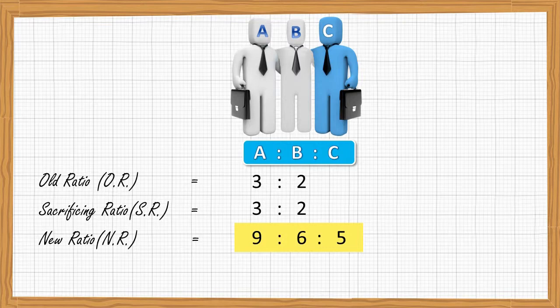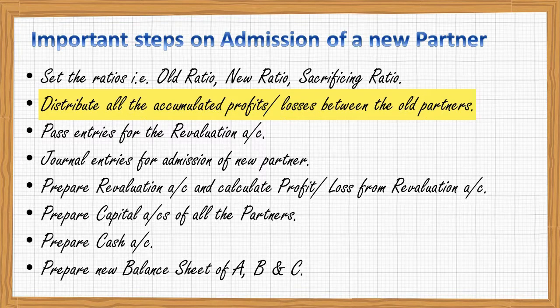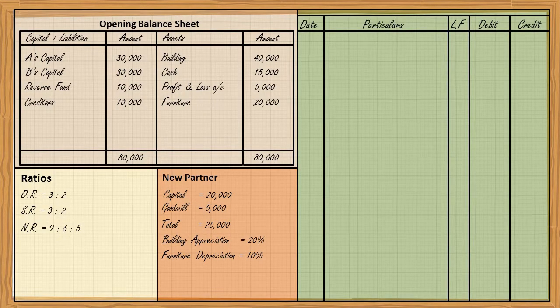So first of all, when we start the journal entries, all accumulated profits are distributed. Is there any accumulated profit? It is always on liability side. Yes, reserve fund 10,000 rupees. It will be distributed between A and B in their old ratio, and that is 3:2. So the journal entry will be reserve fund to A's capital to B's capital 10,000, 6,000, 4,000.